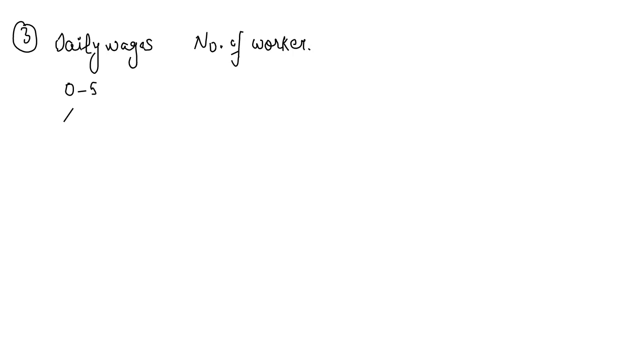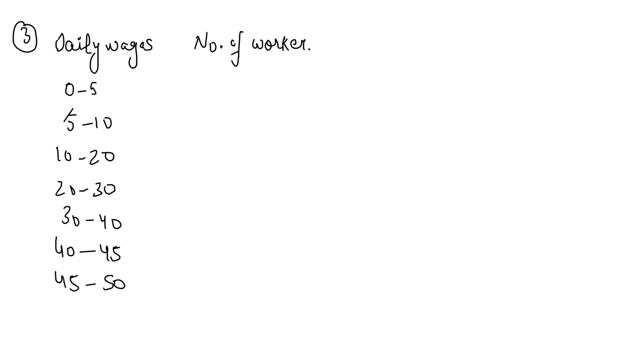But listen, just wait. 0 to 5, then 5 to 10, then 10 to 20. Class intervals are unequal. It is 5 to 10, then 10 to 20, 20 to 30, 30 to 40, 40 to 45, 45 to 50. Yes, please write down these intervals. The given intervals are unequal, but no need to make them equal.